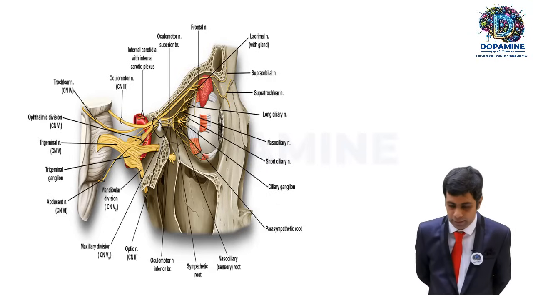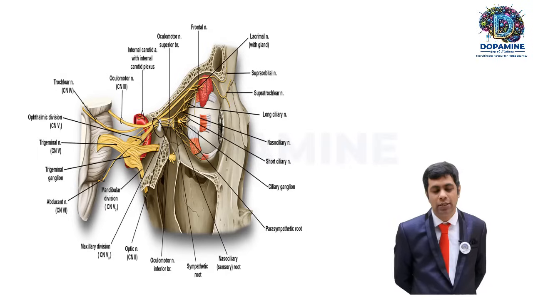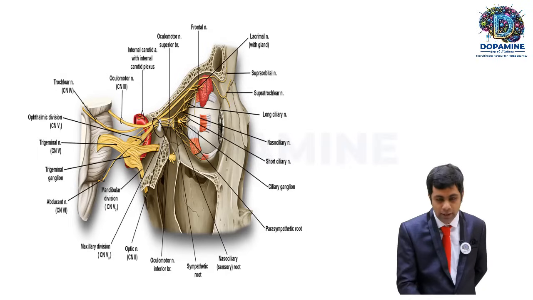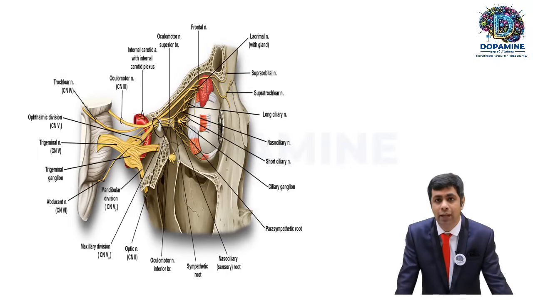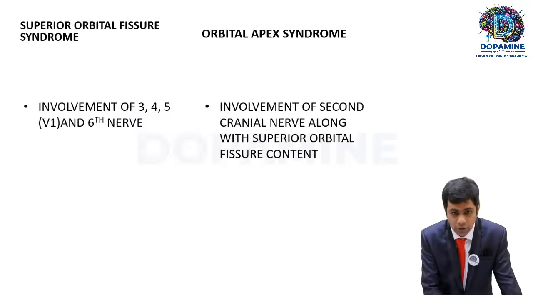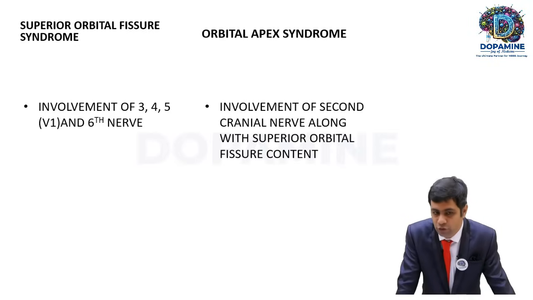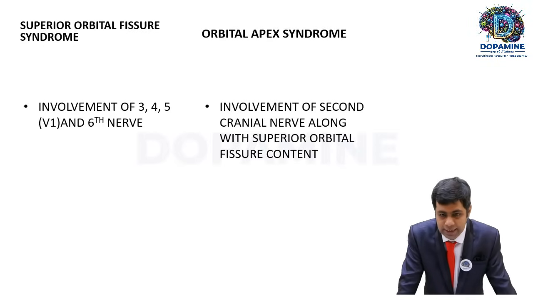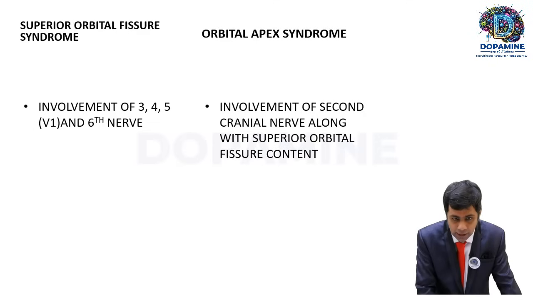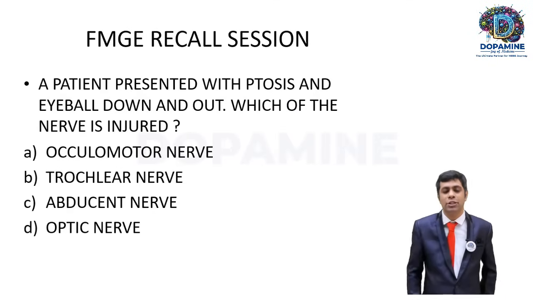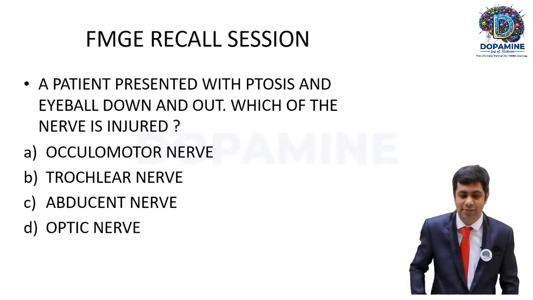When there is a fracture involving that particular site, SOF syndrome happens. This is what I discussed before the exam. Superior orbital fissure syndrome: 3, 4, V1 and 6. When the second nerve is also involved along with the superior orbital fissure, that is orbital apex syndrome.